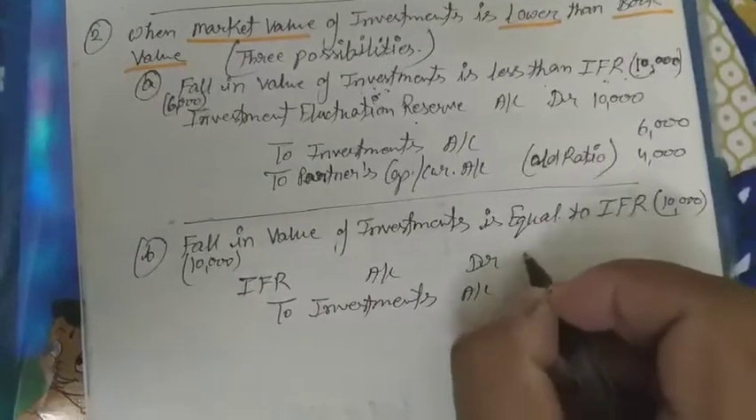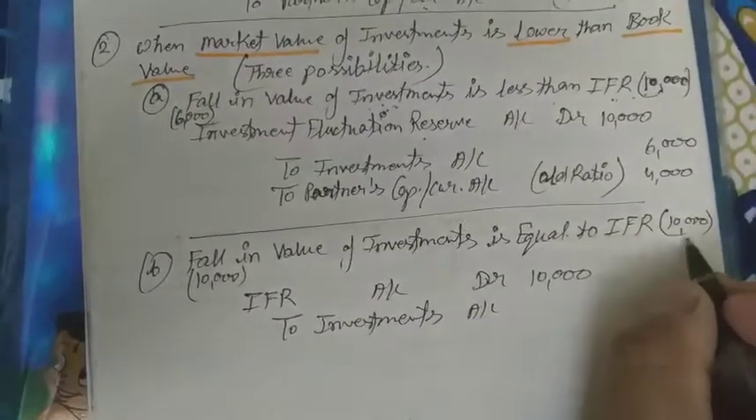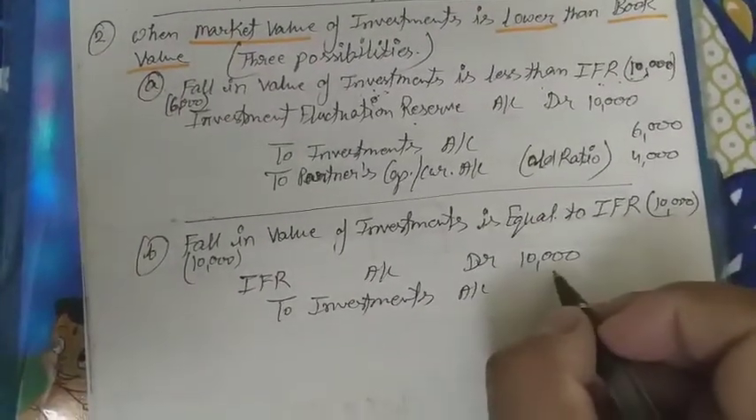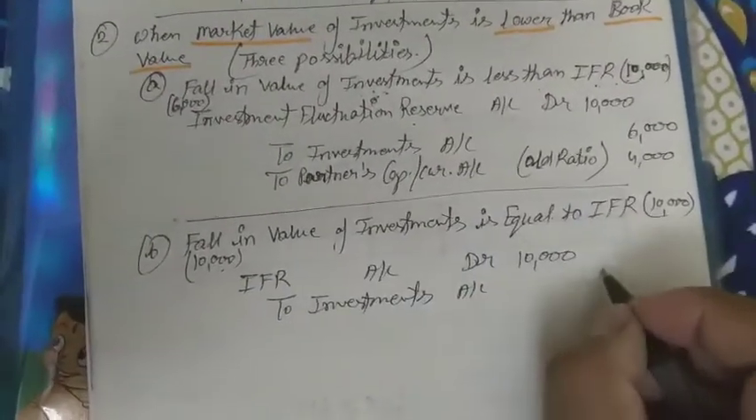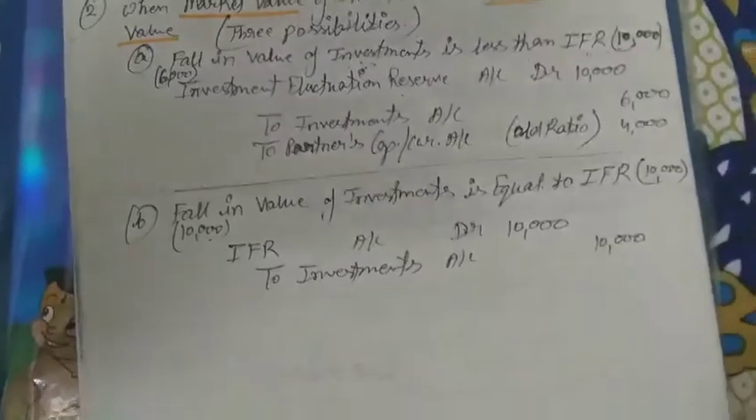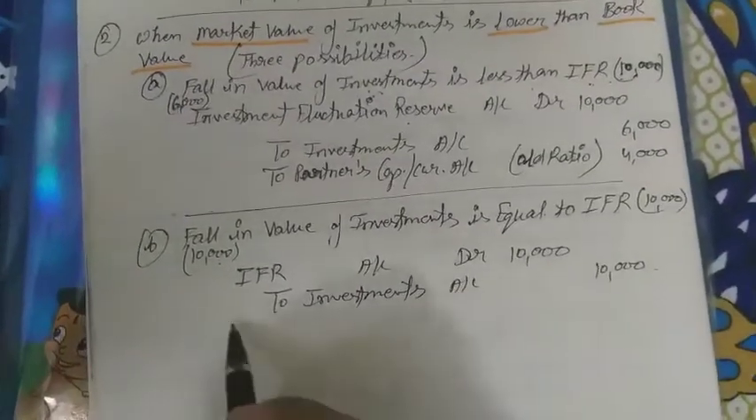Okay student, why is it so? Because the investment IFR is 10,000 given in the question, and the fall in value is equal to this, so that's why investment will be credited by 10,000.